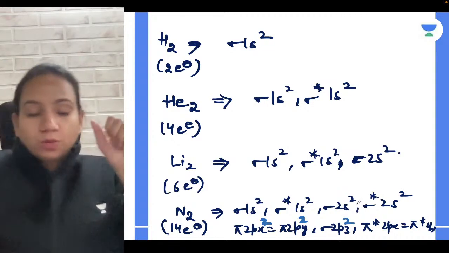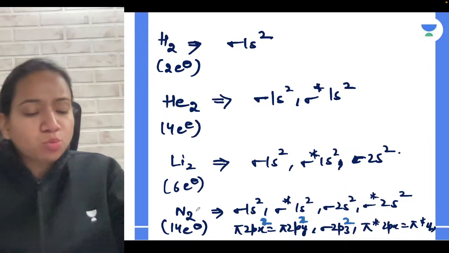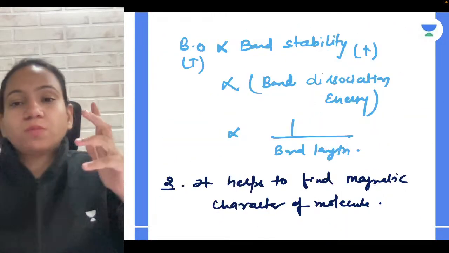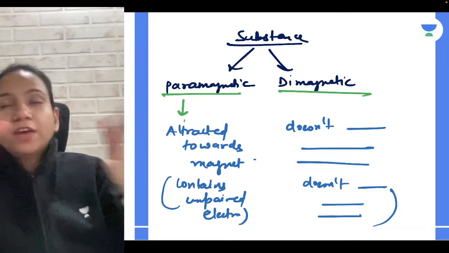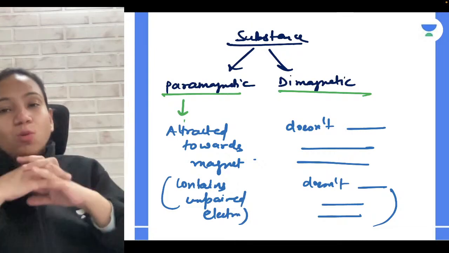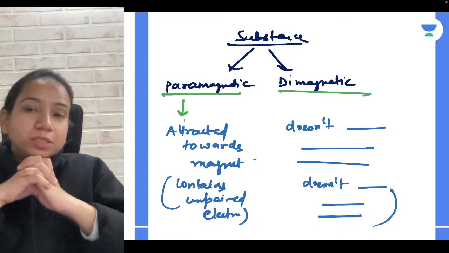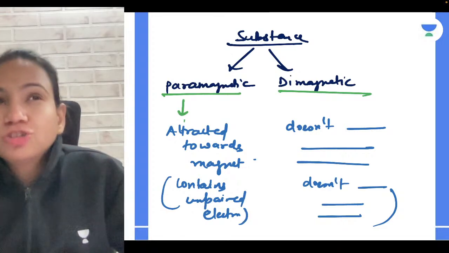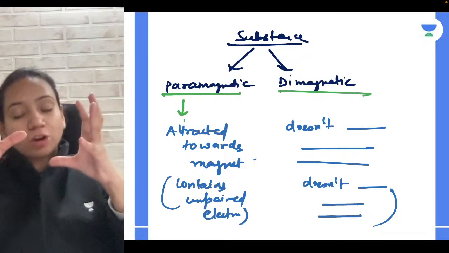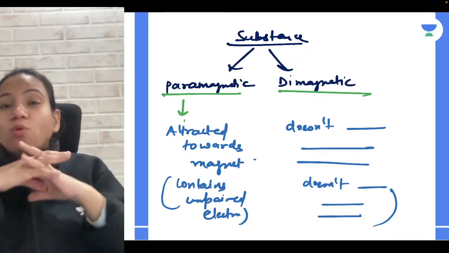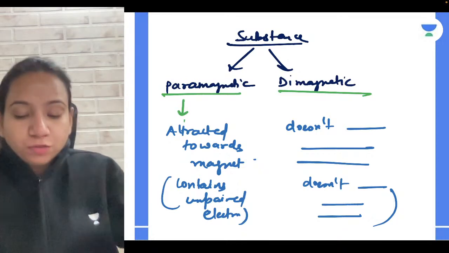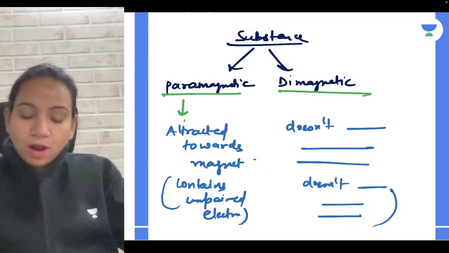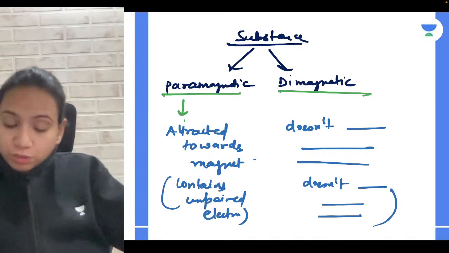Okay, very good. So what we discussed today, guys, we discussed very quickly, although MOT is a very big topic. In short, we discussed what MOT is, who gave it, the salient features of it, how we combine atomic orbitals, what the molecular orbital configuration is, and what the applications are. In a very short time, about half an hour, we discussed all these things in a short and crisp manner. I hope all of you understood it. Make sure you are revising it and solving a few questions related to it.